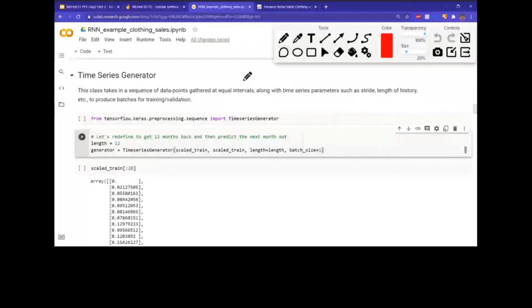So let's say we have a data set X that has 1, 2, 3, 4, 5, 6. And then let's say we have Y that has 7, 8, 9, 10.